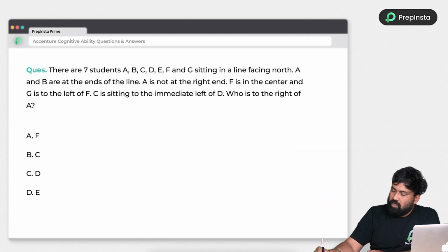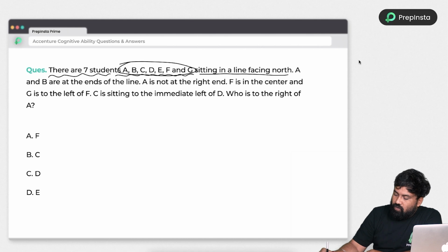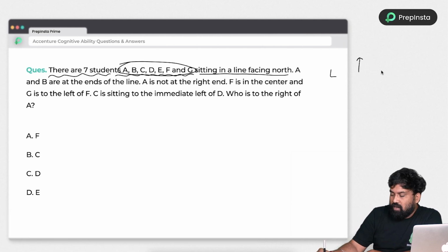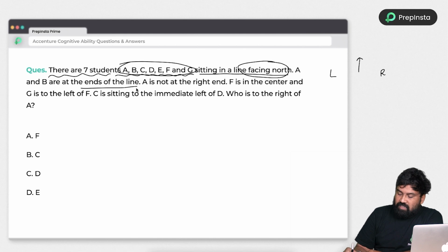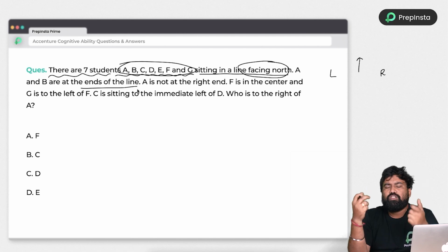Okay. So just look into the first problem. There are 7 students, A, B, C, D, E, F, G. So 7 students, A to G, are seated in a line facing north. Whenever all are facing north, our left hand side is left and our right hand side is right. So this is what you need to get. That's why they have given the north facing. And A and B are at the ends of the line. So A and B are at the corners, but we don't know which corners.